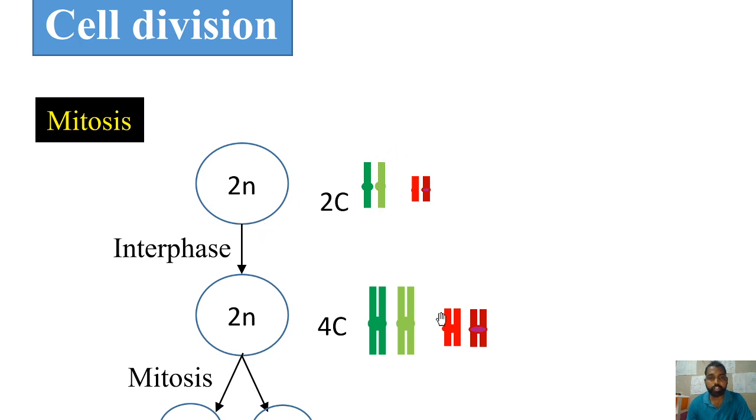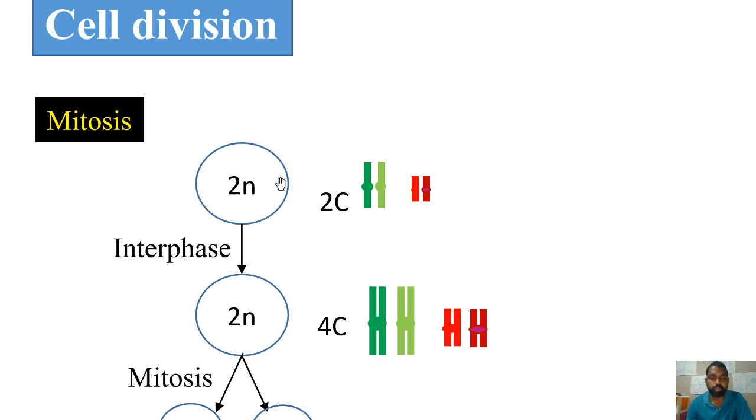After the completion of interphase also, it will be considered as 4 only, because as a result of replication, two sister chromatids are produced. When these two sister chromatids are attached at the centromere, this is still considered one chromosome only. When the two sister chromatids are separated from each other, they will be considered as two different chromosomes. Therefore, if the chromosome number is 4 here, here also it will be 4.